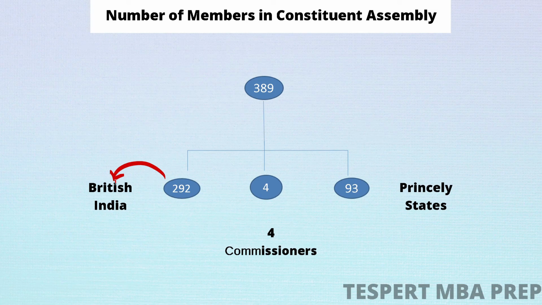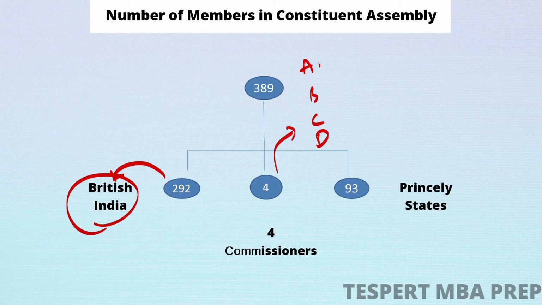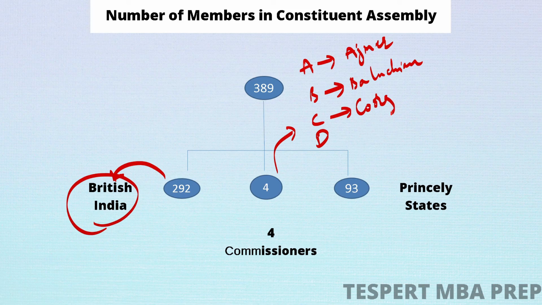They were directly elected from the states of British India, and 4 were the commissioners. 4 members were the commissioners from A, B, C, and D. A for Ajmer, which is in present Rajasthan. B for Baluchistan, which is in present Pakistan. C for Coorg, which is in Karnataka. And D for Delhi.